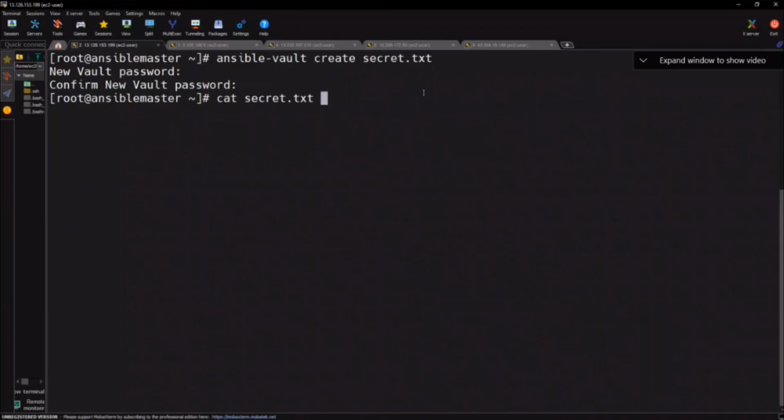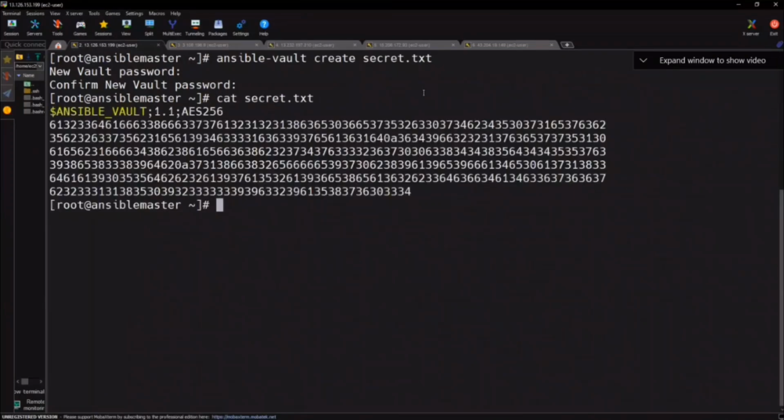Secret. Cat. Oh, do you see that? Very big girlfriend name. 6132361. Right? Okay. Do you see this here? My entire file got encrypted or not? And it uses a concept called AES 256. Do you remember this? In AWS S3. AES is the Advanced Encryption Standard. Facebook also uses the same thing. Multiple companies are using the same, and our Ansible-vault also uses the same standard or same algorithm, AES 256, Advanced Encryption Standard 256 bit.